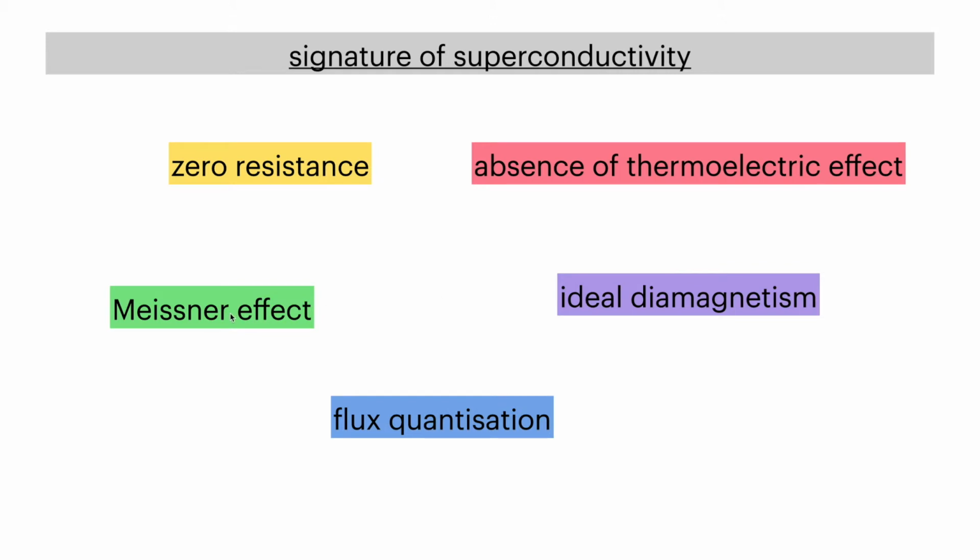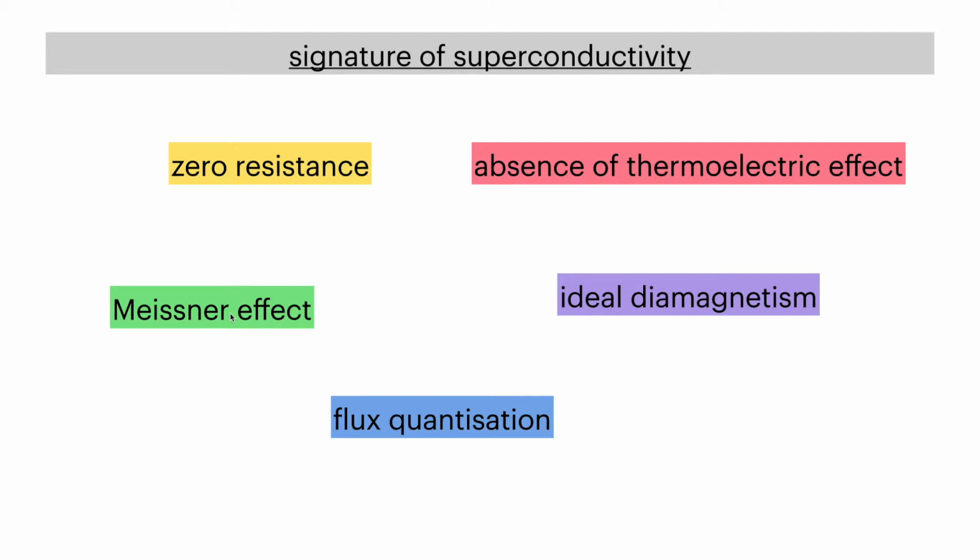The Meissner effect is related to this diamagnetism. Suppose you put a material in a magnetic field and then cool it down below its superconducting transition temperature Tc. When it goes below Tc, the material expels all the magnetic field from its bulk, and that effect is called the Meissner effect.